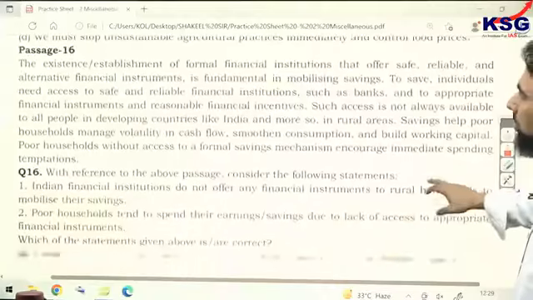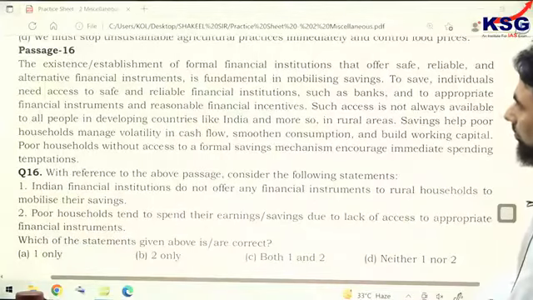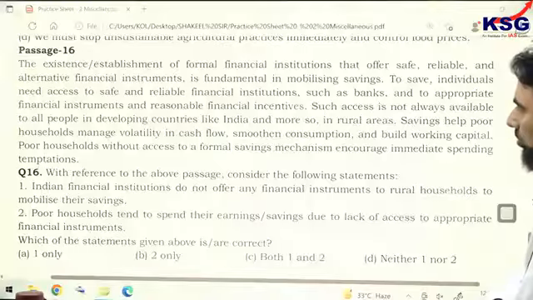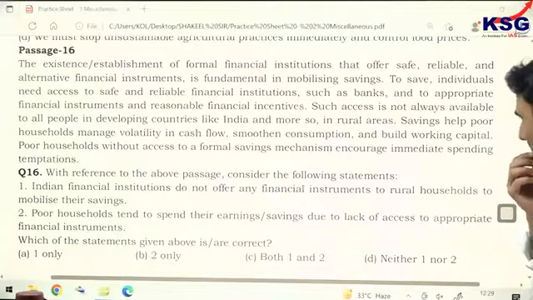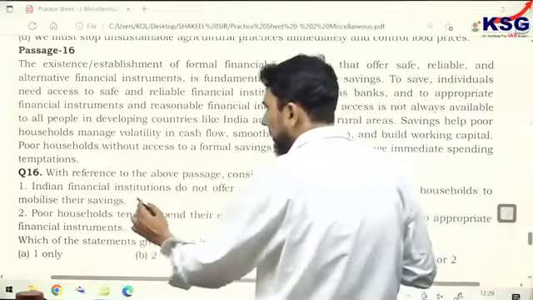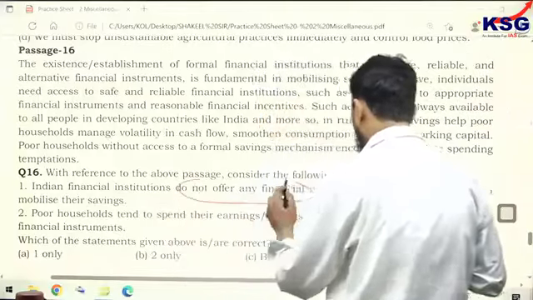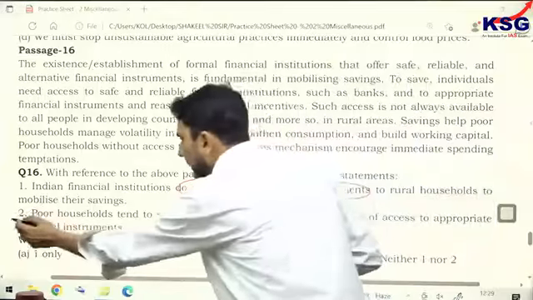Passage number 16, two statements are given. Now this first statement is wrong because it says Indian financial instruments do not offer any financial instruments. That is incorrect. Second is valid, so B is the right answer.